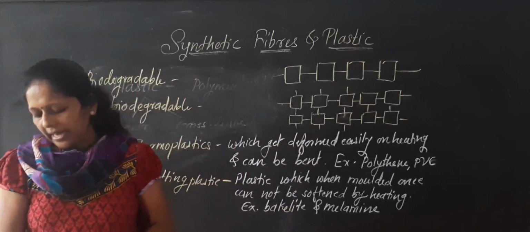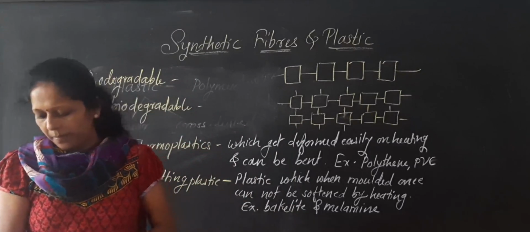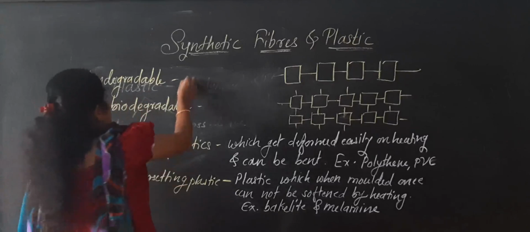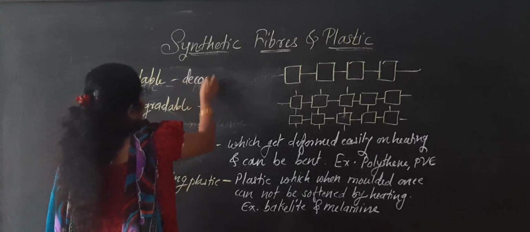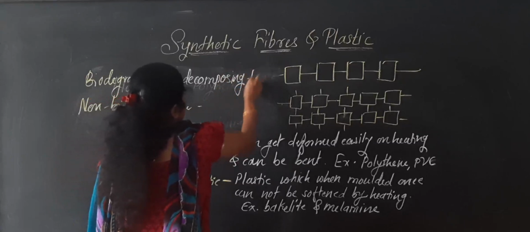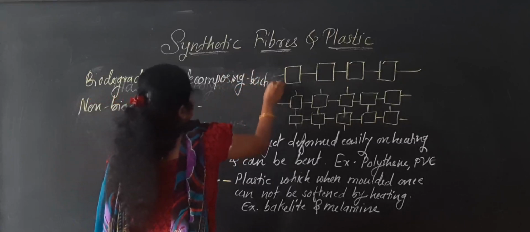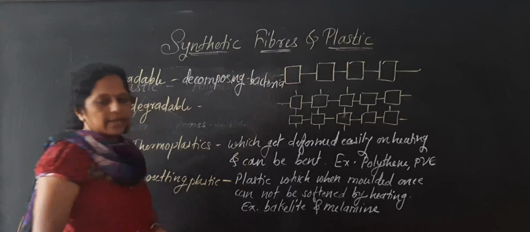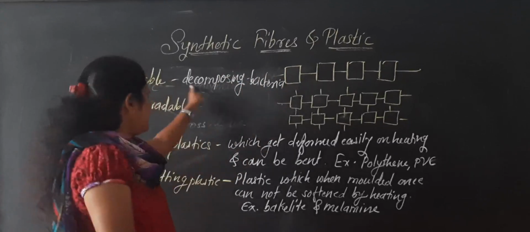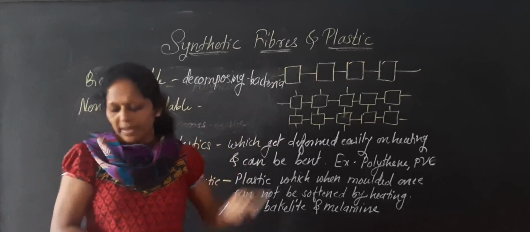A material which gets decomposed through natural processes, such as the action of bacteria, is called biodegradable. As you know, organic matter is decomposed by natural processes like bacteria.